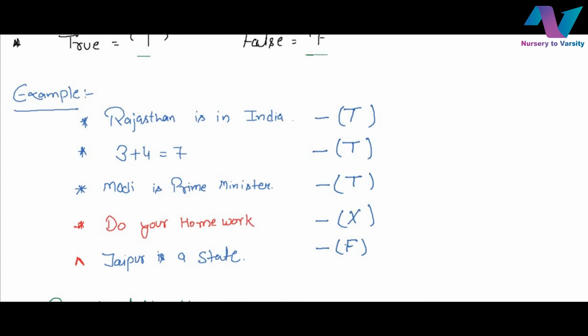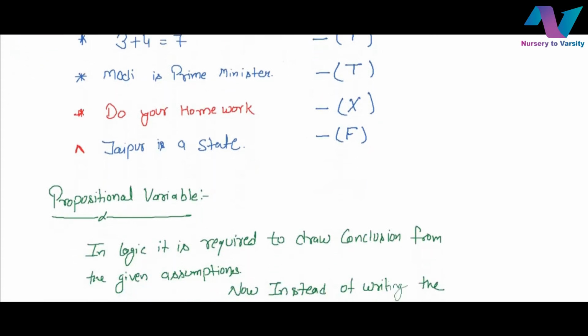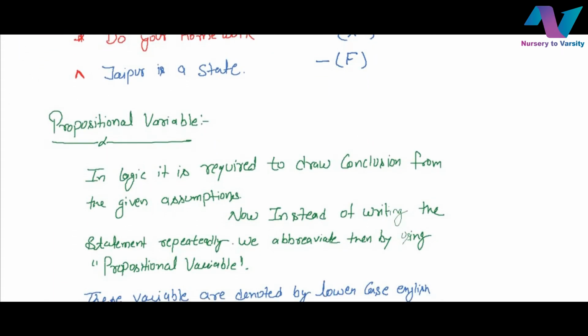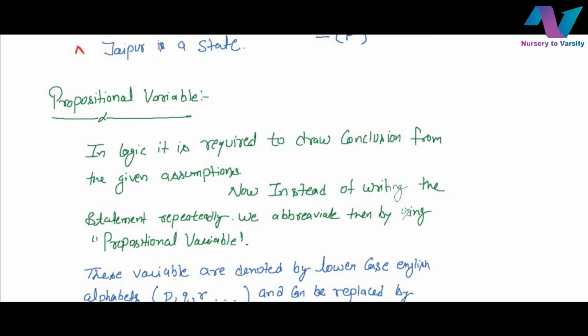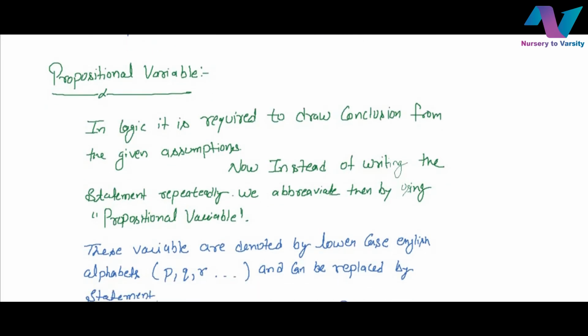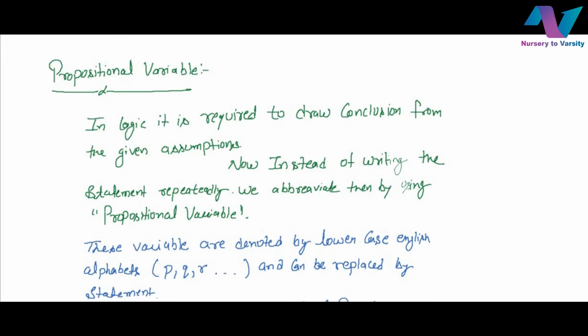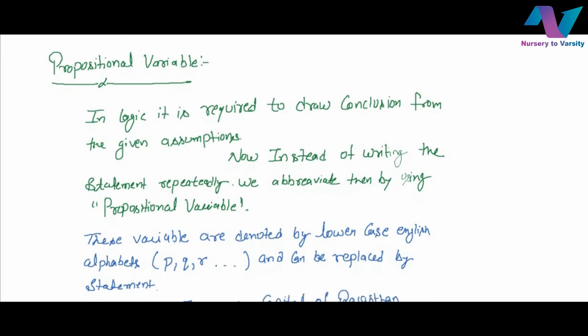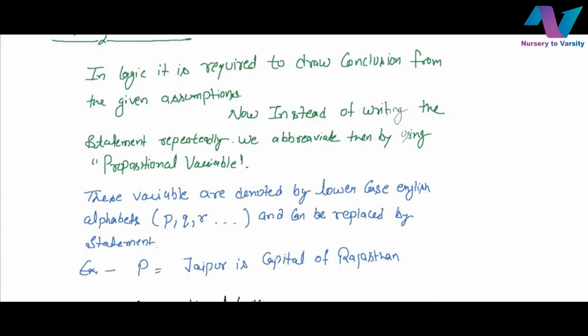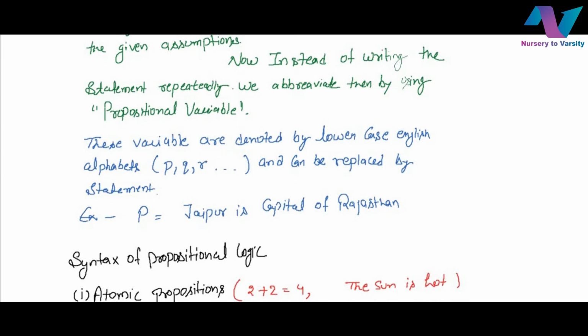Now we have to discuss propositional variables. A propositional variable in logic is required to draw conclusions from the given assumptions or statements. Instead of writing the statement repeatedly, we abbreviate it by using propositional variables, and these variables are denoted by lowercase English letters P, Q, R, A, B, C as per our ease. For example, P can denote "Jaipur is the capital of Rajasthan" in further calculation.